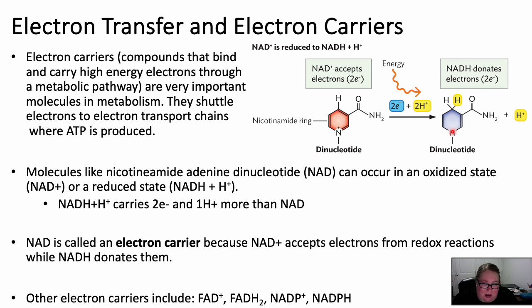That's going to take away the positive sign, and we're going to add the electrons there. And then we're going to have this H plus ion. This is why it's called NADH plus H plus, because of the second ion. So it's going to carry these 2 electrons and an H plus down through the pathway.